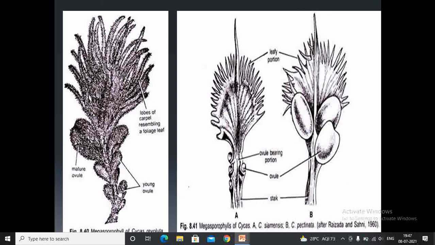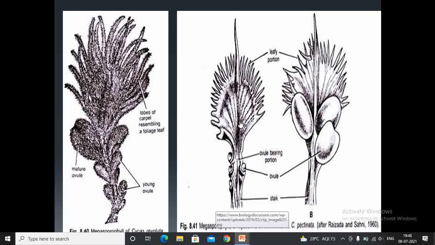In this Cycas revoluta, these are the mature ovules. They are present in a pinnate manner, meaning ovules are present side by side on an axis. This is the foliage portion. This is the petiole or stalk portion which helps to attach to the stem of the Cycas plant.